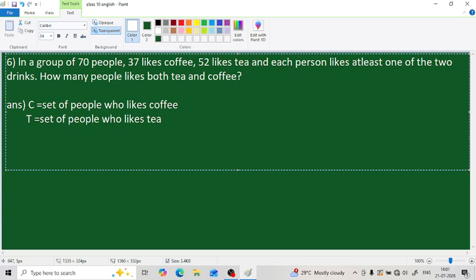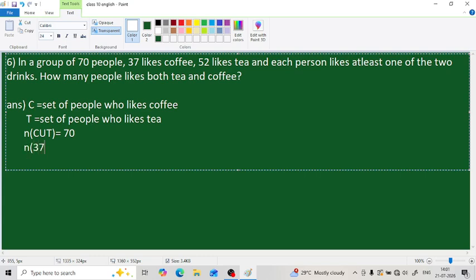And here it is given that there are a total of 70 people and everybody should take at least one of the drinks. Each person likes at least one of them, so all the people come in one of these categories. So here N of C union T equals the total, which is 70. There are 70 people altogether who like either tea or coffee. How many of them definitely like coffee?